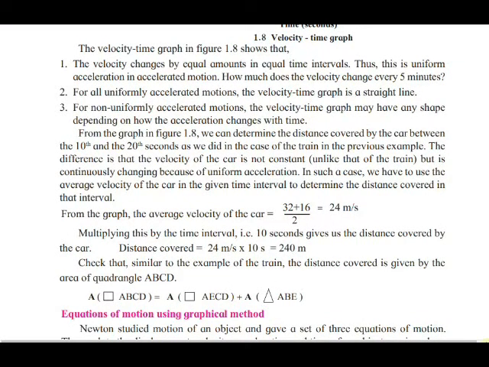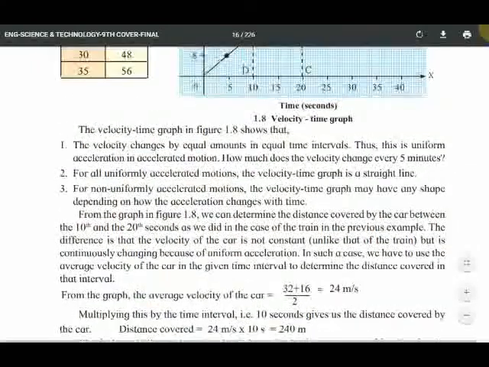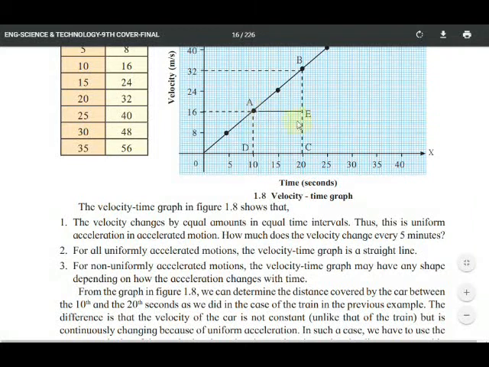Here in the graph, you have seen that the area of quadrangle ABCD is equal to the area of rectangle AECD plus the area of triangle ABE. How has it come? So here, AECD is a rectangle.